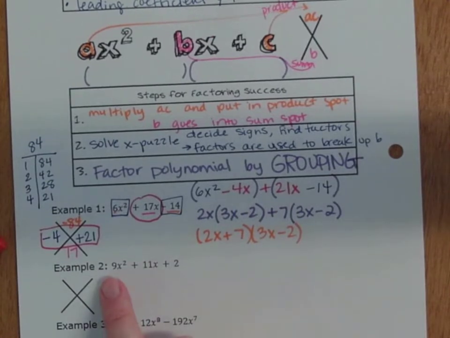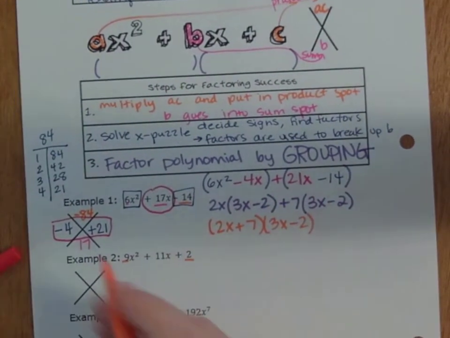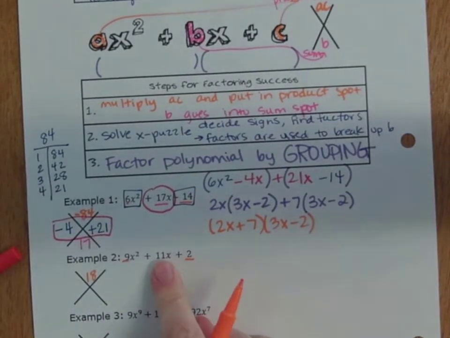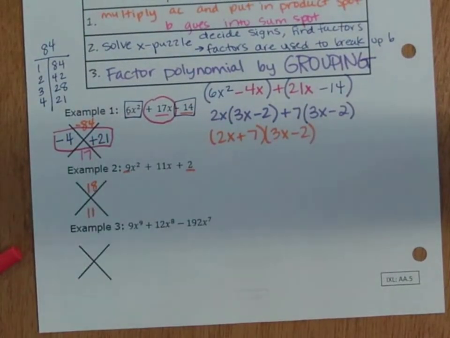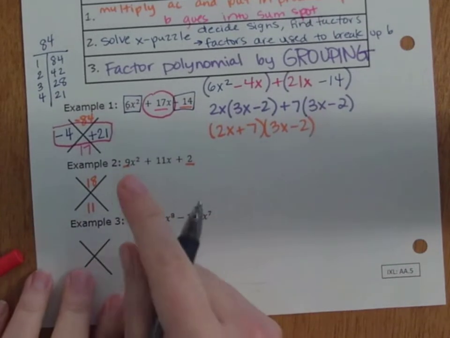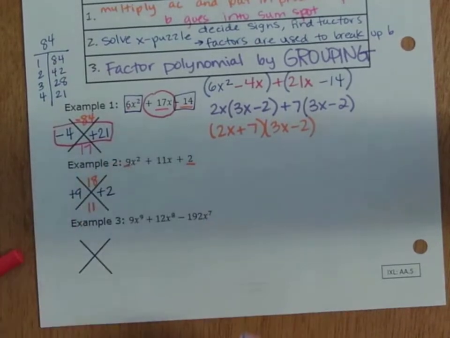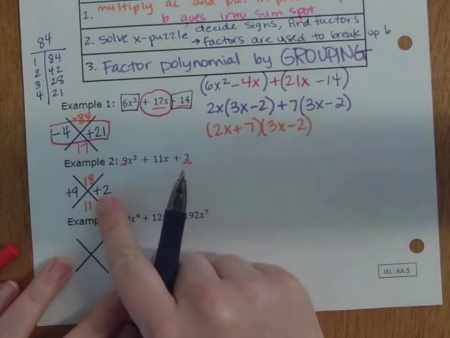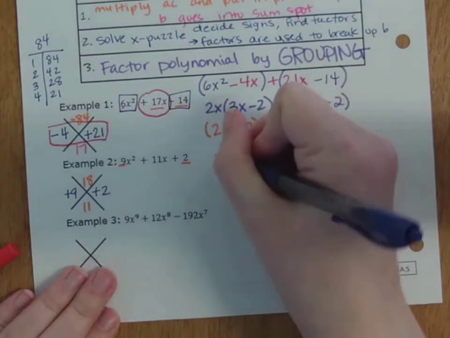Right, example 2. A, C, find your product. 9 times 2 is 18. What multiplies to be 18 and adds to be 11? Well, that's not too hard. 9 and 2. Since they're both positive, we're both going to get positive. Now, does it matter which order you put these in? Not at all. You're going to group and you're going to end up with the same answer either way.